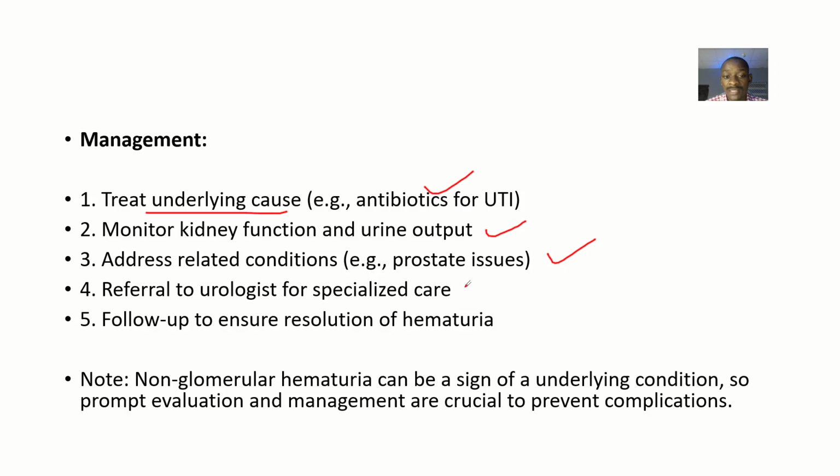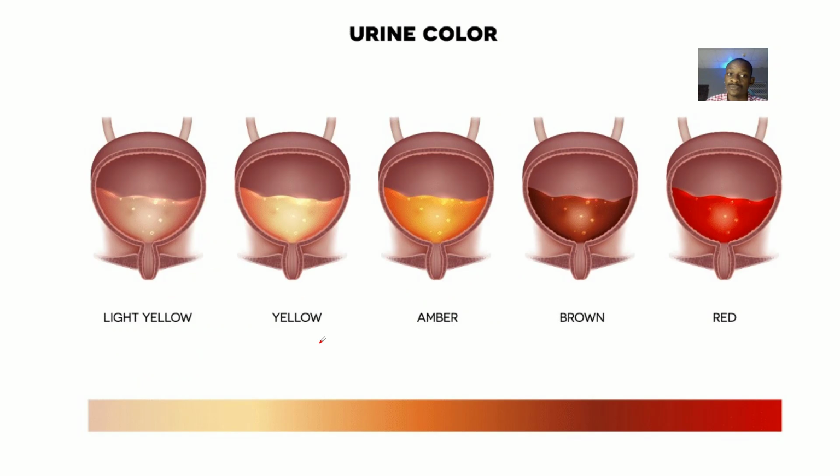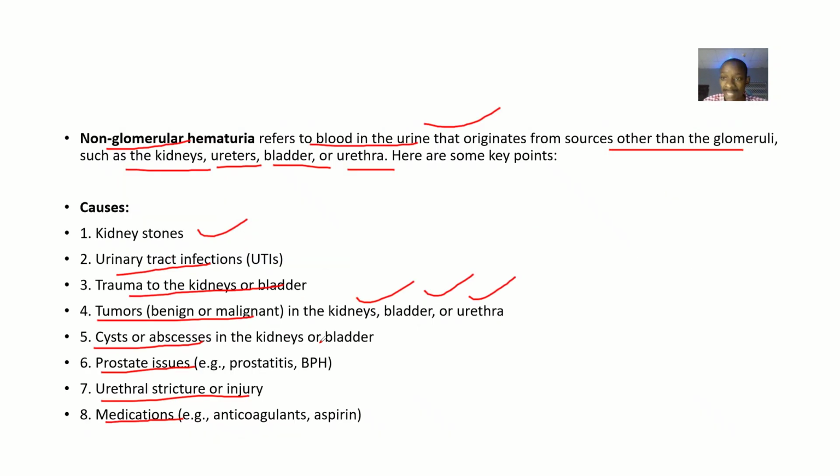Then you refer the person to a urologist or a nephrologist, okay, because these people have specialized knowledge of the urinary system. So you might want the patient to actually what? Receive specialized treatment, right? Then you follow up the patient till the hematuria is what? Resolved, right? So that's non-glomerular hematuria, right?